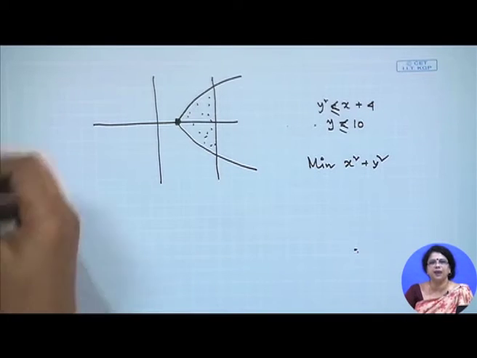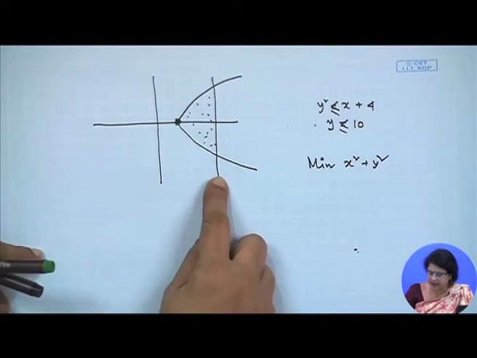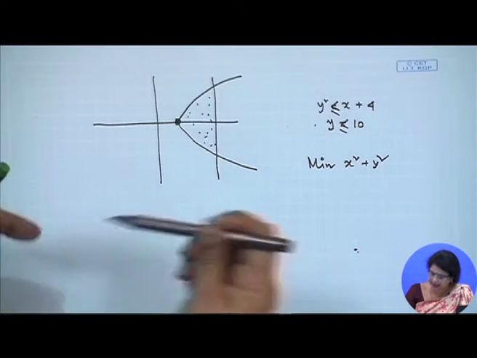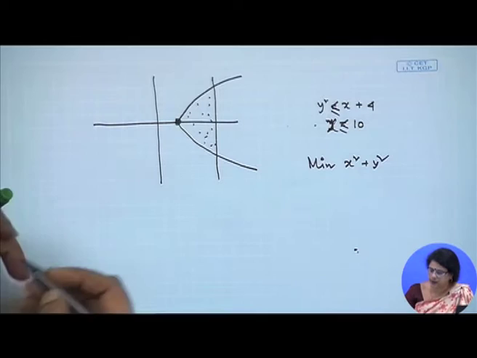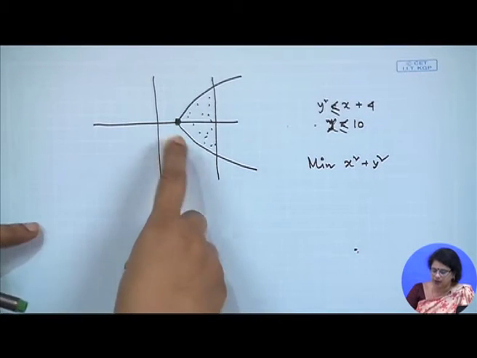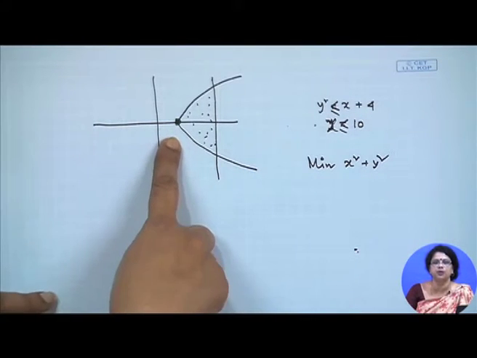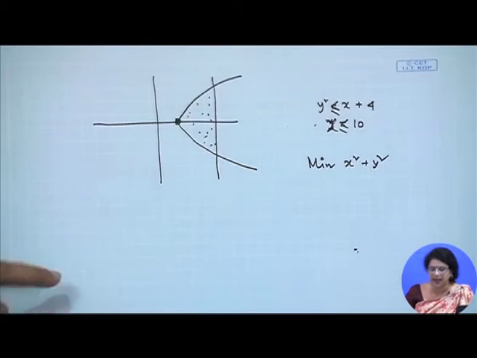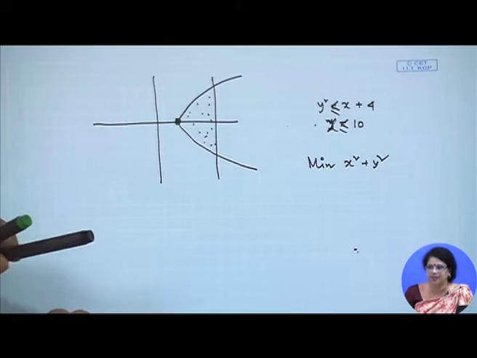Again you can ask that this is x equal to 10. If x equal to 10 is not contributing anything to the optimal solution, why will we really carry this constraint at all? This is the inactive constraint, is it not?